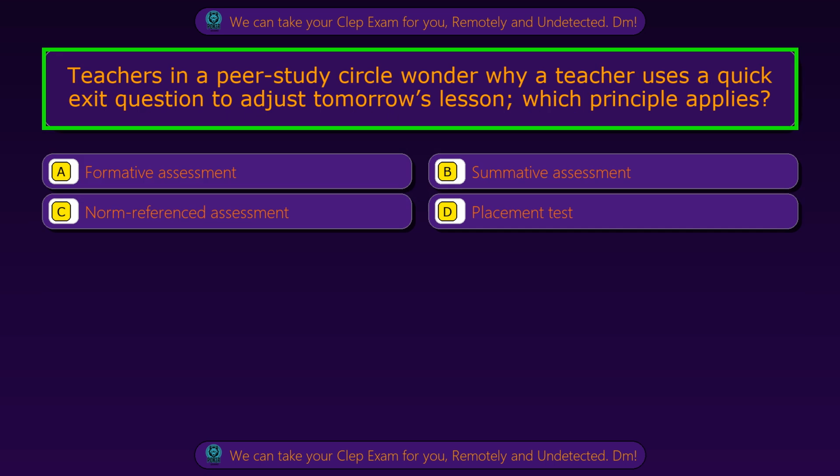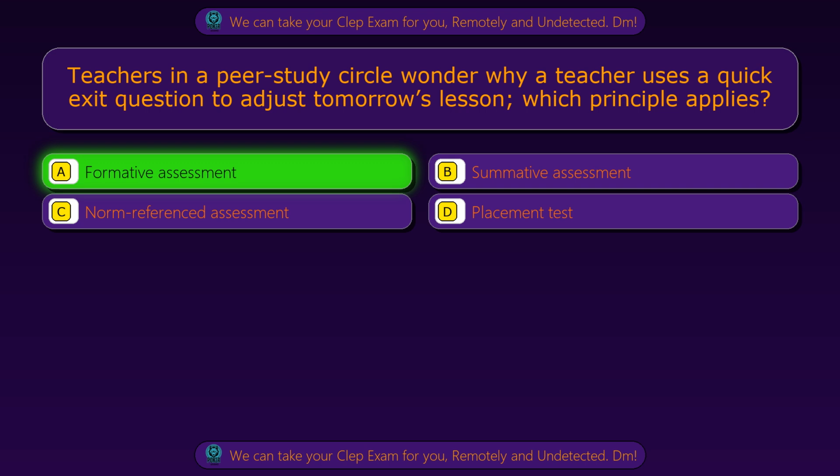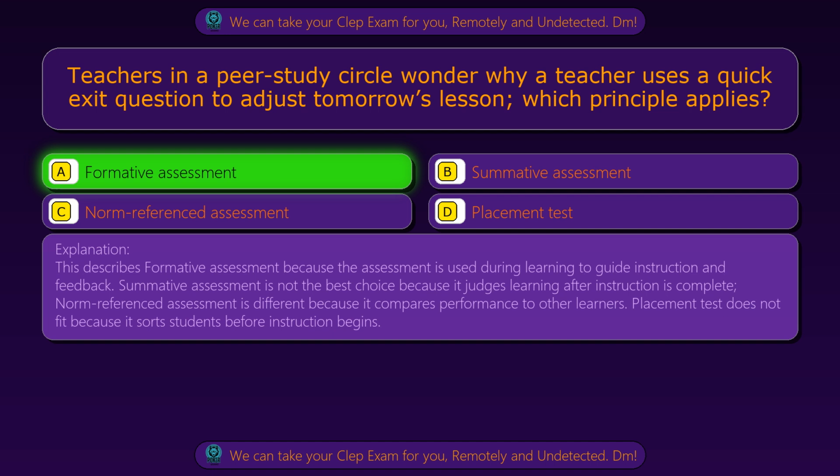Question 52. Teachers in a peer study circle wonder why a teacher uses a quick exit question to adjust tomorrow's lesson. Which principle applies? Option A, formative assessment. Option B, summative assessment. Option C, norm-referenced assessment. Option D, placement test. The correct answer is option A, formative assessment. This describes formative assessment because the assessment is used during learning to guide instruction and feedback.